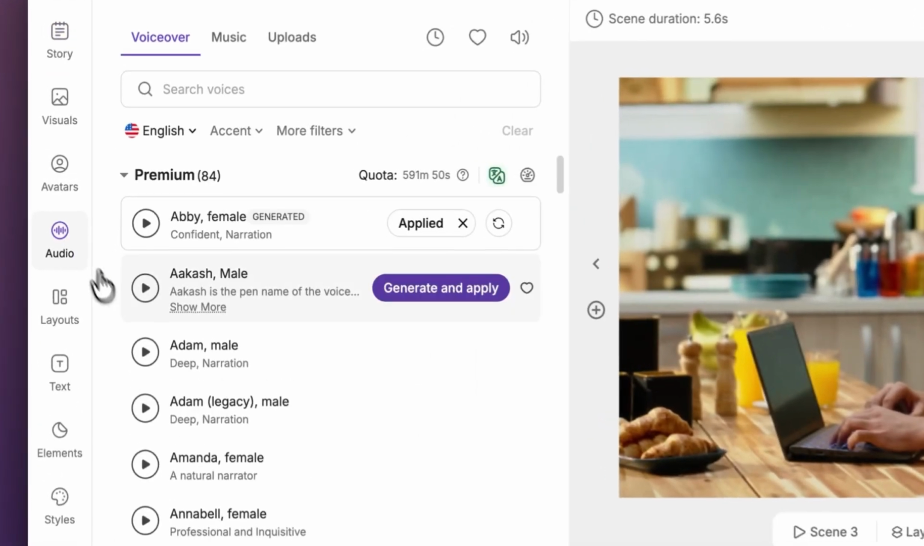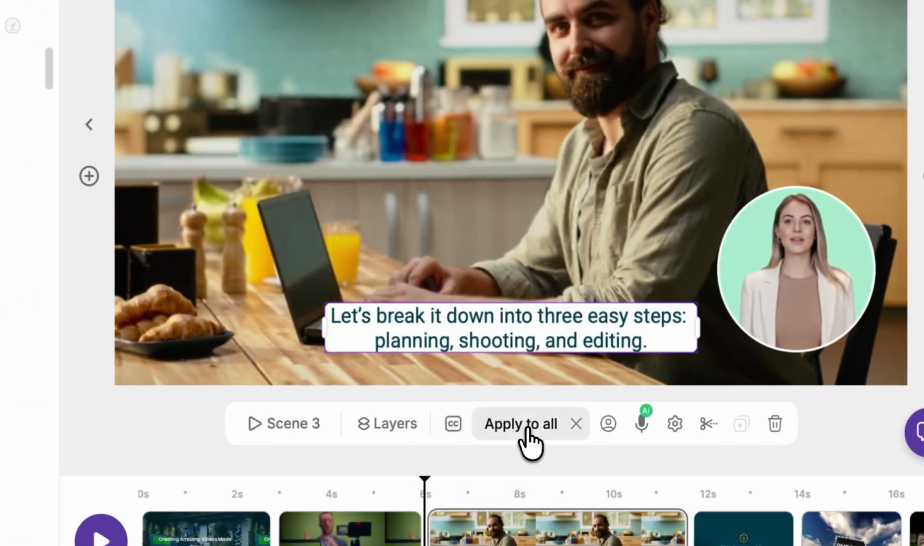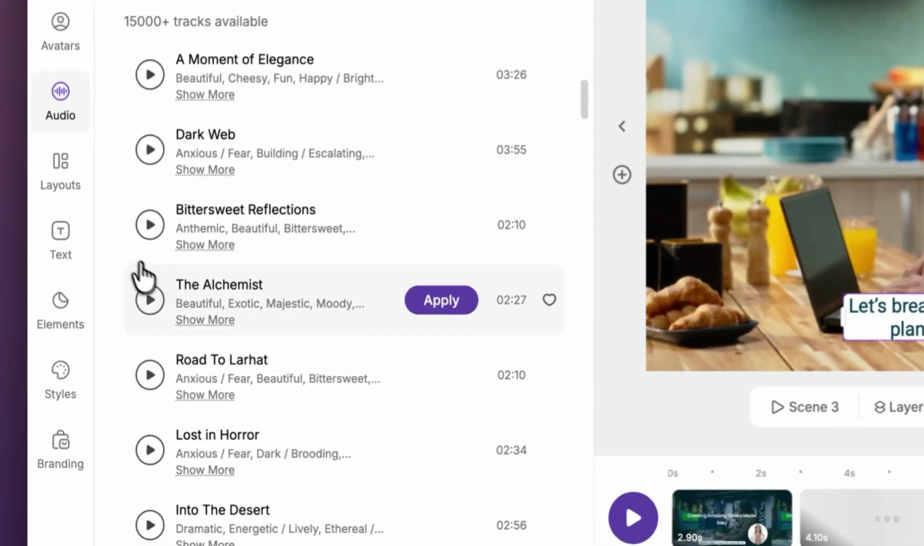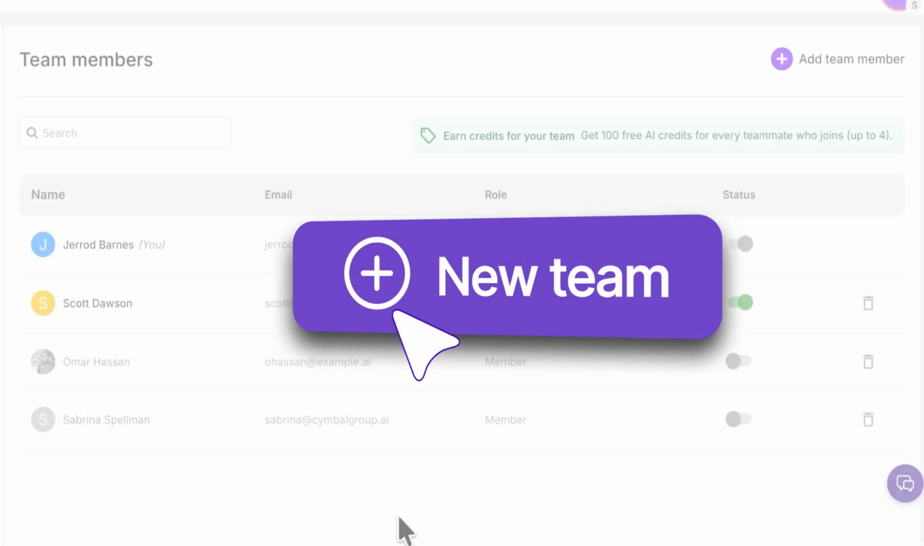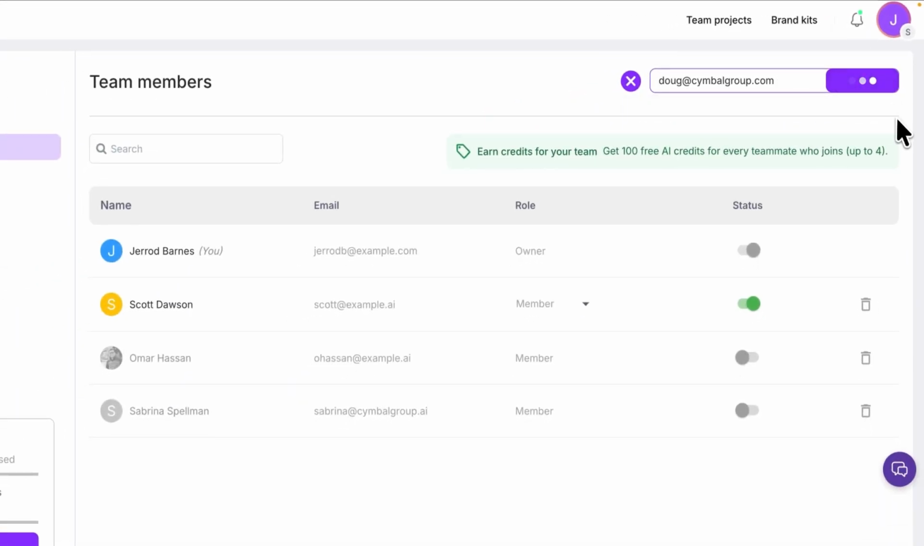Ensure that your video makes an impact with hyper-realistic AI voiceovers, captions, and background music. Create a team workspace where you can share assets and collaborate effectively with colleagues and clients.